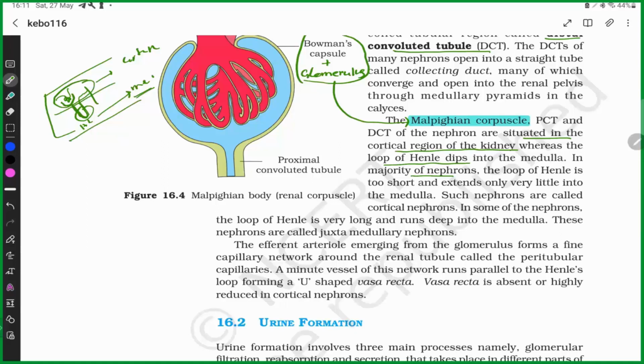So in the case of juxtamedullary nephrons, the Henle's loops are in the medulla and are long enough. And in the case of cortical nephrons, the Henle's loop is short and extends only very little into the medulla.